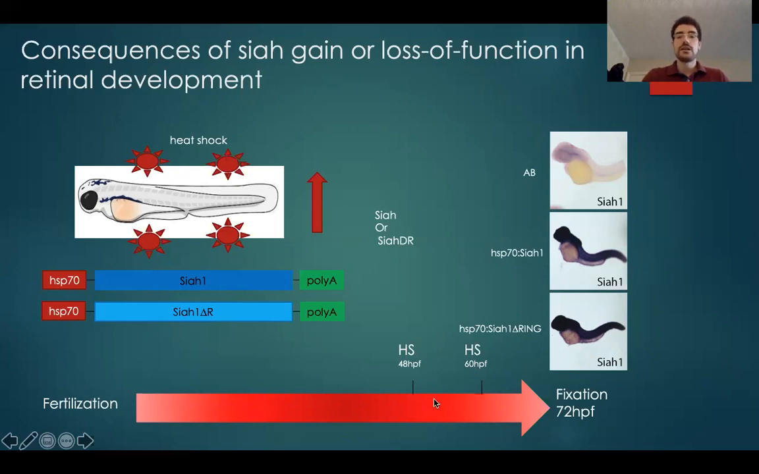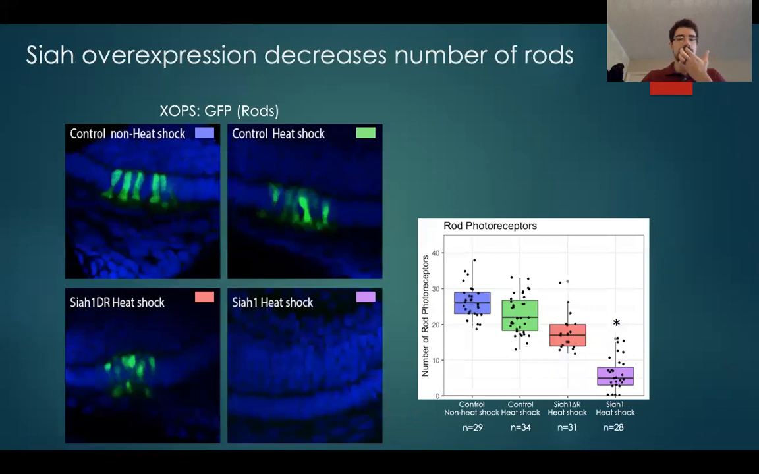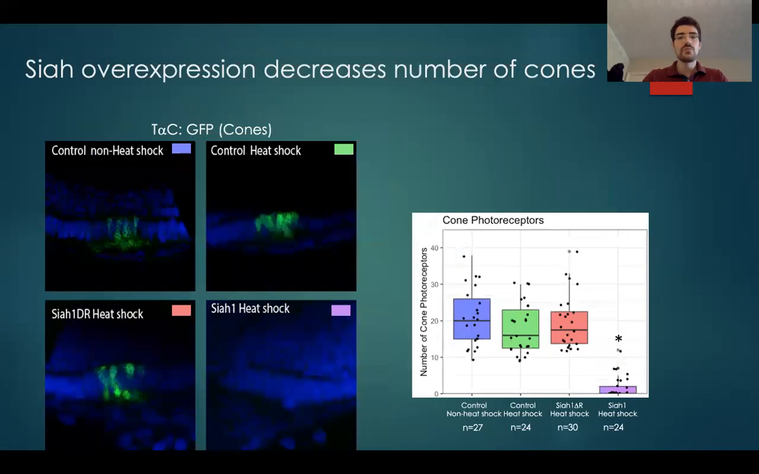That's the window that the photoreceptor cells are developing. And then we were going to collect the embryos at 72 hours. That's when the first photoreceptor cells appear. So then here, if you can see, when we heat shock the controls, we did not see any difference. But when we heat shock the Siah, we get a decrease in the number of rods in the most ventral part of the retina compared to the dominant negative and the control. When we use the cone line, we can see the same. The Siah heat shock decreasing the number of the cones.